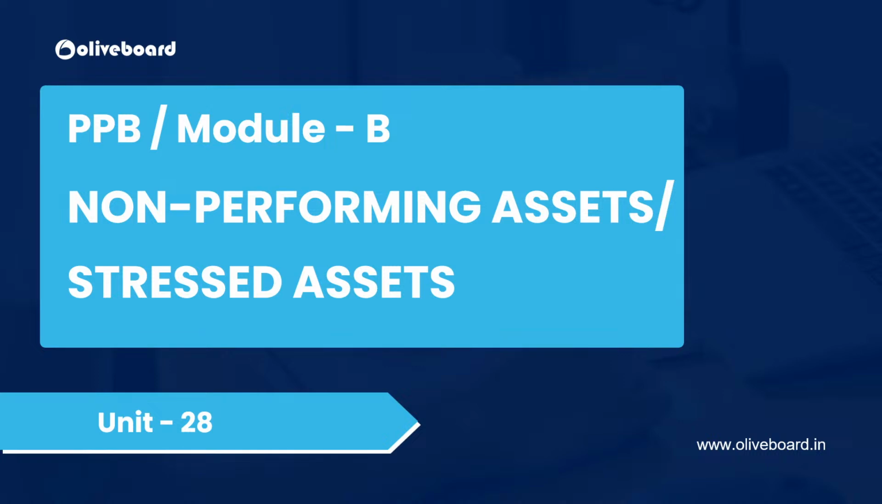Okay, so today we are going to start Unit 28 for PPB. This is PPB Module B, Unit 28, that is non-performing assets or stressed assets. So we are going to discuss this topic in today's session. First of all, let us discuss what a non-performing asset is.